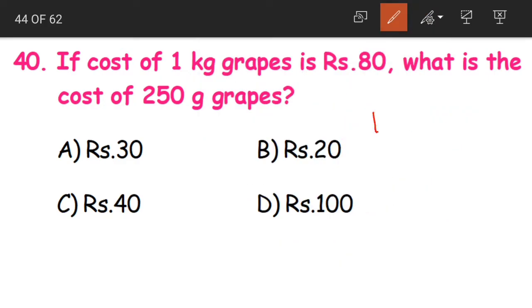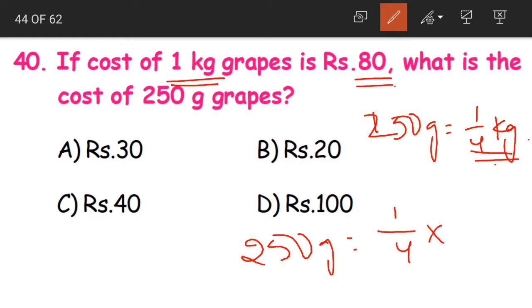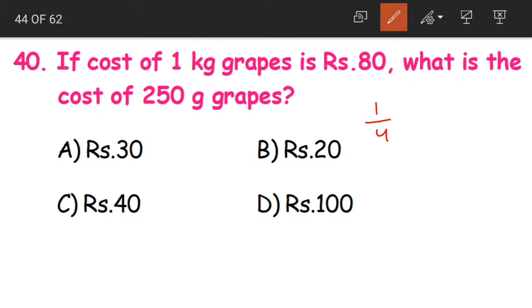Or we have already learnt that 250 grams is equal to 1 by 4 of a kg. So 1 kg is equal to 80 rupees. Then 250 grams will be equal to how much? It is 1 by 4 into our 80 rupees.